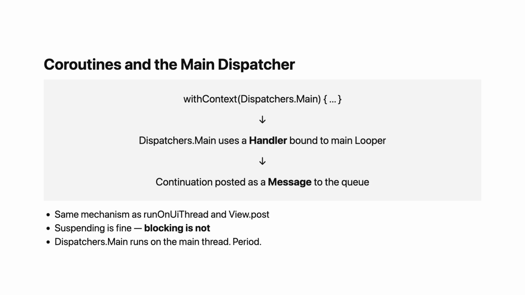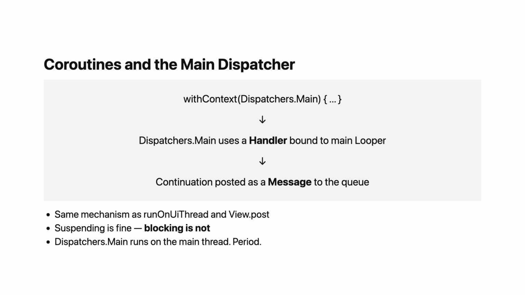Let us connect this to coroutines, since that is how most modern Android code manages threading. When you write withContext(Dispatchers.Main), what actually happens? Dispatchers.Main is backed by a handler that is bound to the main thread's looper. When a coroutine needs to resume on the main dispatcher, the dispatcher posts the continuation, which is just a runnable, to the main thread's message queue via that handler. The coroutine machinery does not do anything special. It uses the exact same mechanism as runOnUiThread or view.post. It is all messages in the queue.